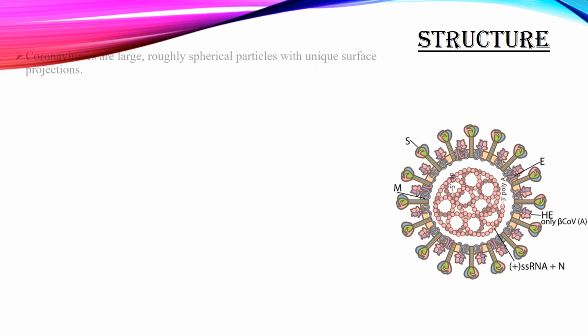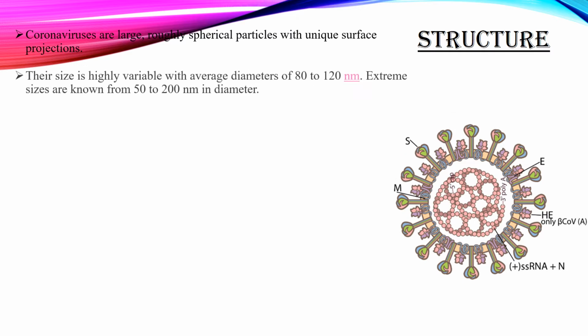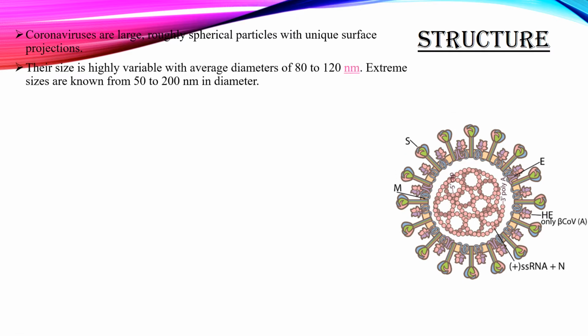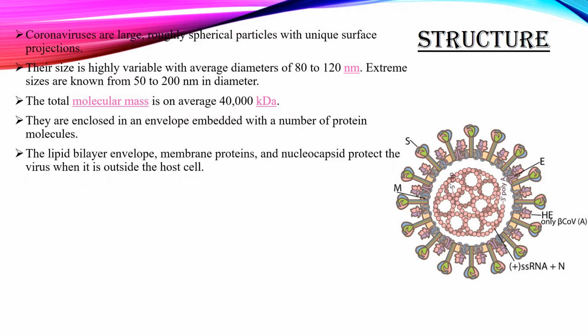The structure of coronavirus. Coronaviruses are large, roughly spherical particles with unique surface projections. Their size is highly variable, with average diameters of 80 to 120 nanometers. Extreme sizes are known from 50 to 200 nanometers in diameter. The total molecular mass is on average 40,000 kDa. They are enclosed in an envelope embedded with a number of protein molecules. The lipid bilayer envelope, membrane proteins, and the nucleocapsid protect the virus when it is outside the host cell.